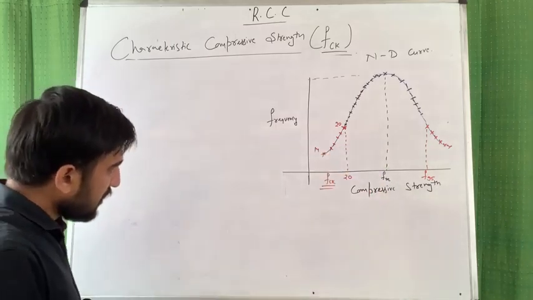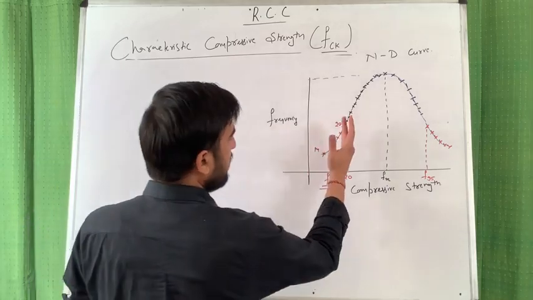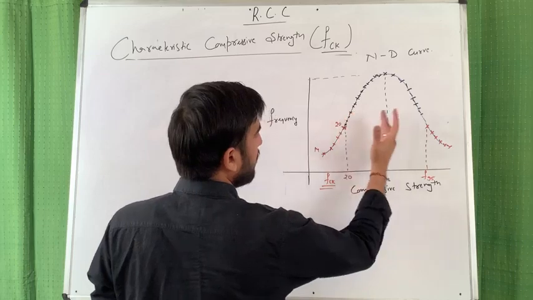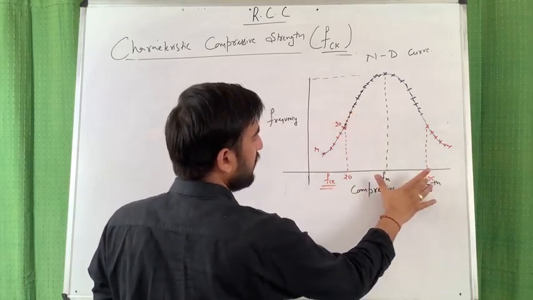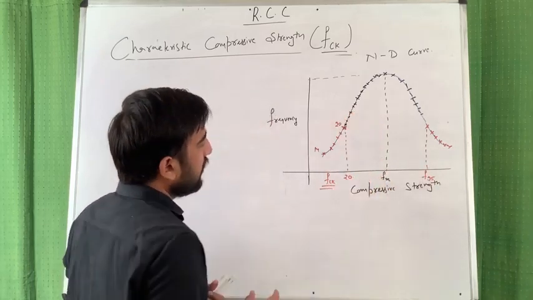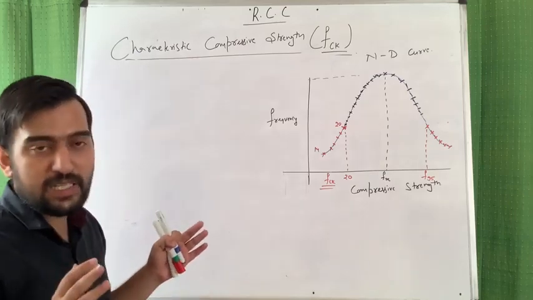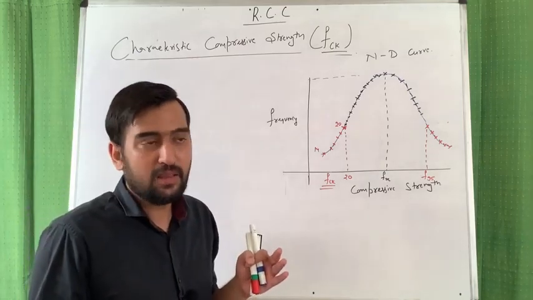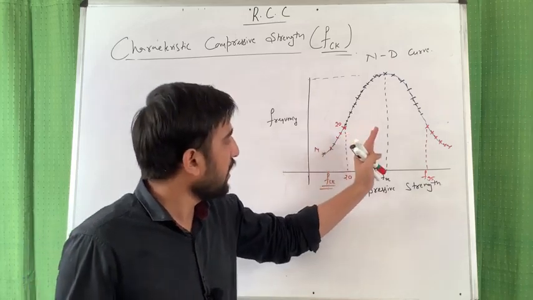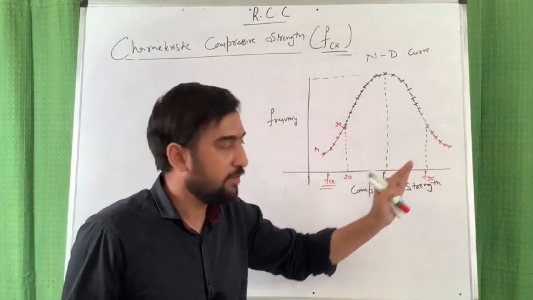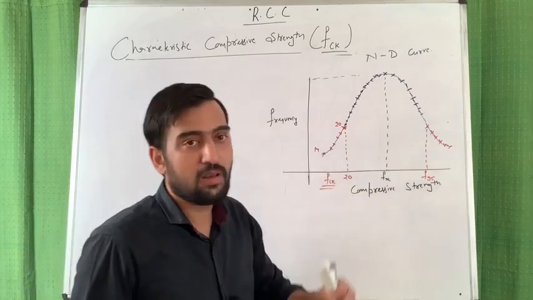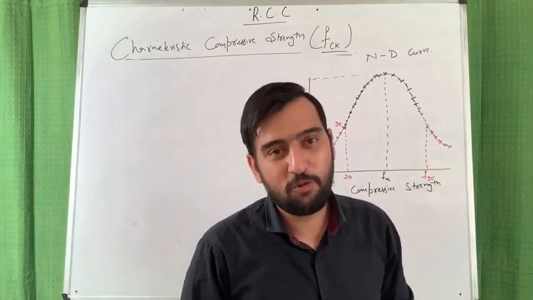Friend, you can see between this and this, including these two values, F95 and FCK, there is a 90% chance that if you select a sample, the value will lie between FCK and F95. So due to this very high probability, these two limits are also known as confidence limit.